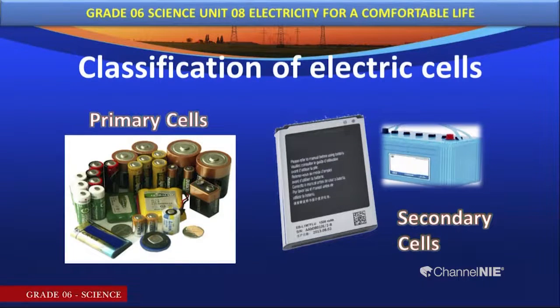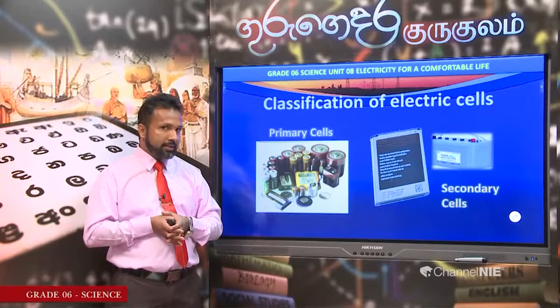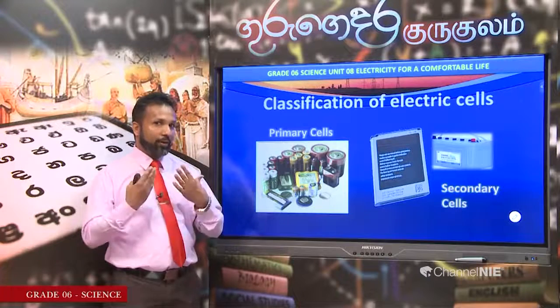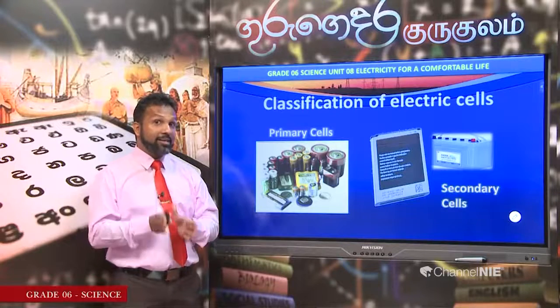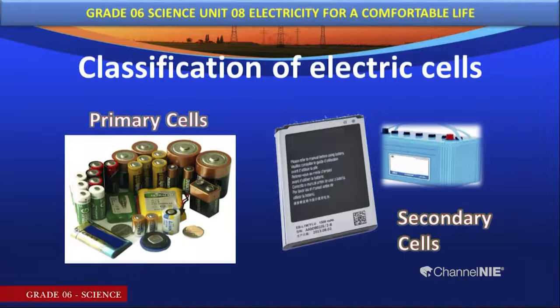If I ask a question, my dear children, what are called primary cells? What will be your answer? Your answer should be: primary cells are the cells that can't be recharged. Secondary cells are the cells that can be recharged.